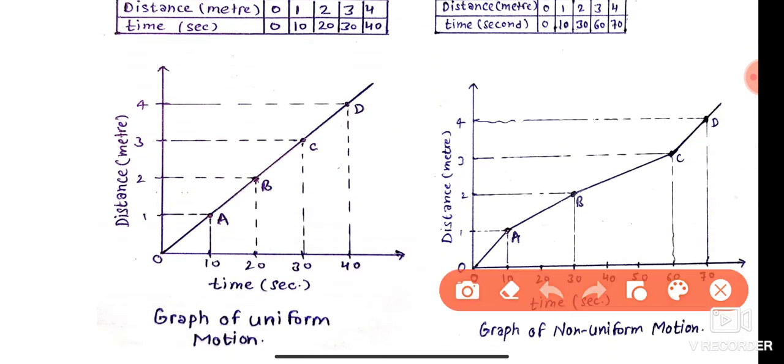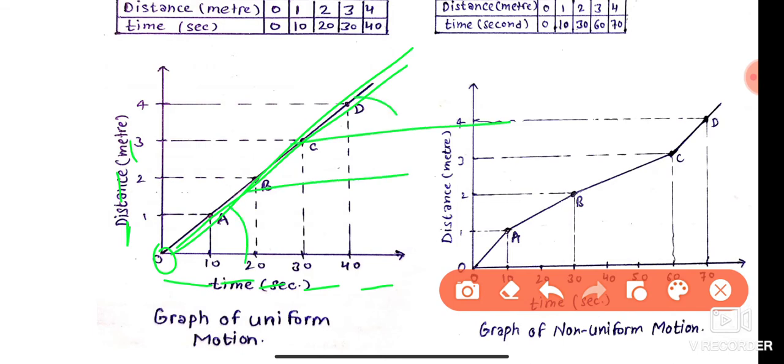So observe the graph here. First at 0, when the object is at 0, its distance is 0 and time is also 0. When the object travels a 1 meter distance, the time needed is 10 seconds. Again 1 meter, 10 seconds. Again 1 meter, 10 seconds, and so on. Then we obtain the straight line graph. In that case, the slope is constant because the angle made with the x-axis is always constant. So the slope is constant.